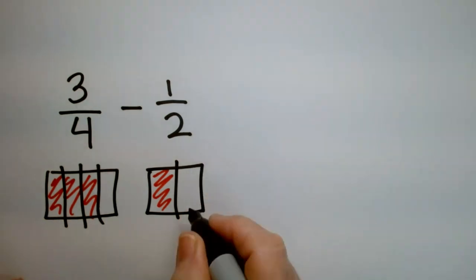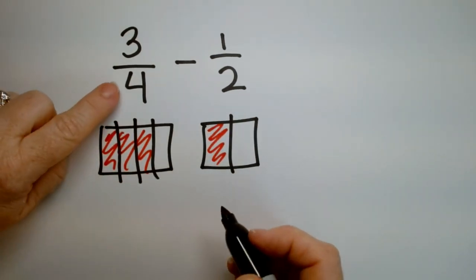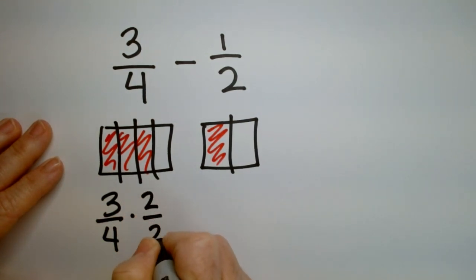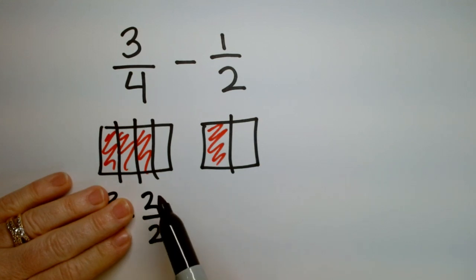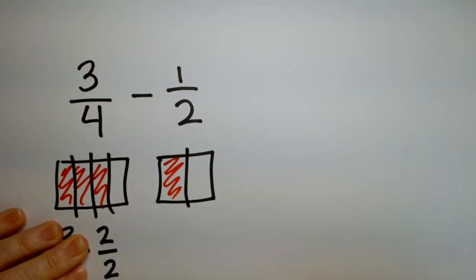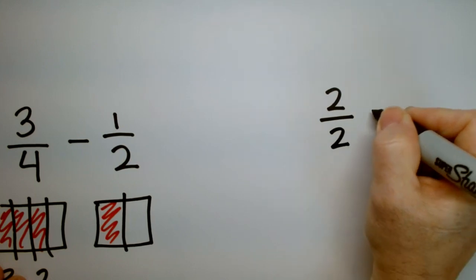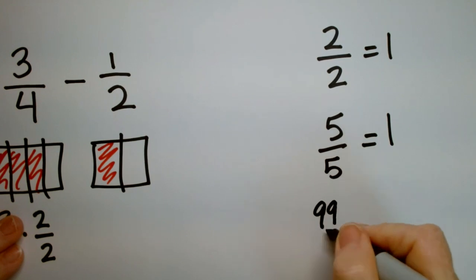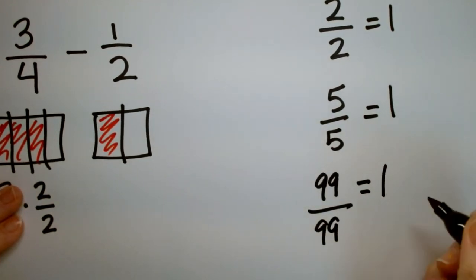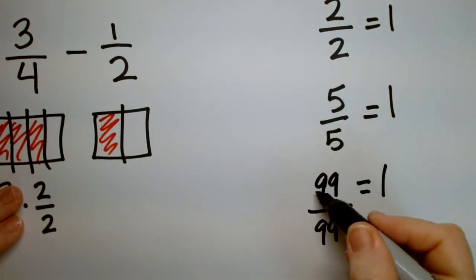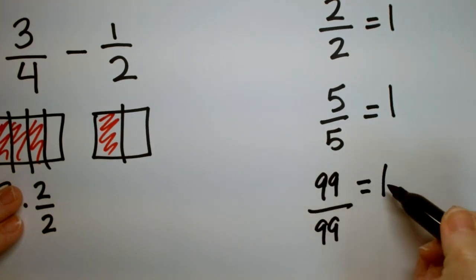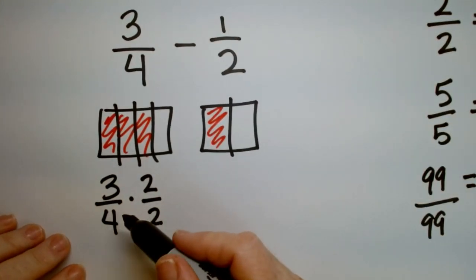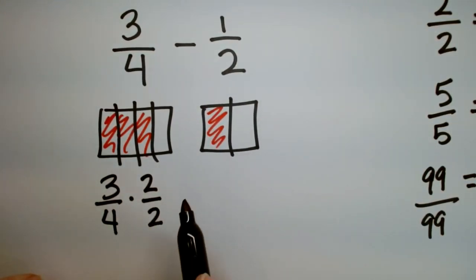So what does that mean? That means that for 3/4, you're going to say 3/4 times 2 over 2. See, 2 over 2 is a clever form of 1, or it is 1, right? Anything over itself is 1. If I have 5 over 5, that's 1. If I have 99 over 99, that's 1. It means out of 99, I've filled up 99. So I've filled up the whole thing. So that's a whole. It's no longer a fraction. So I can multiply numbers by 1 all day long and nobody cares. So that's what I'm doing here.